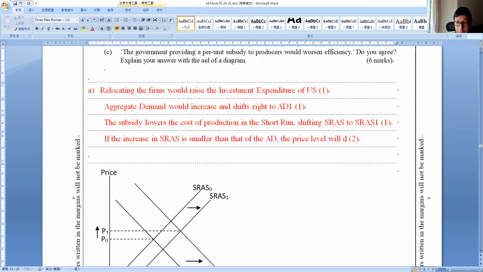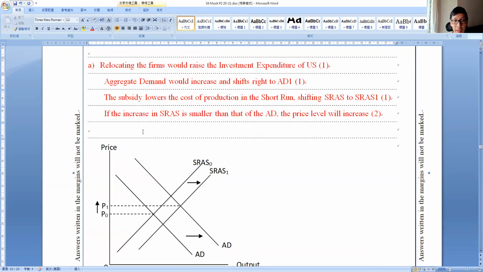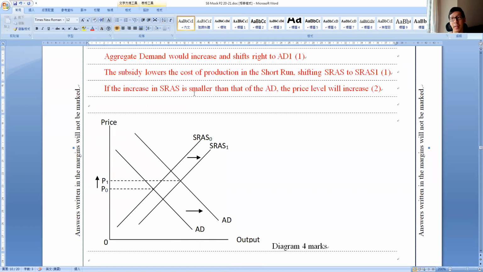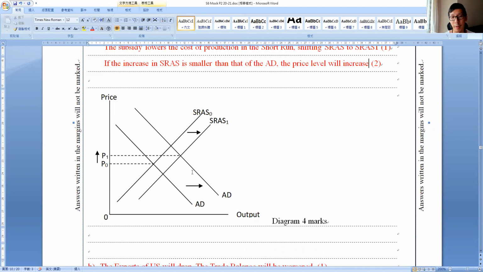If the SRAS increase is smaller than that of AD, then price level would increase. Okay, no problem. Now diagram just like this, right? You need to shift the AD curve more than you shift SRAS, then the price level would increase.